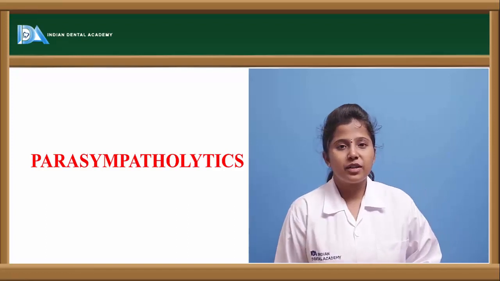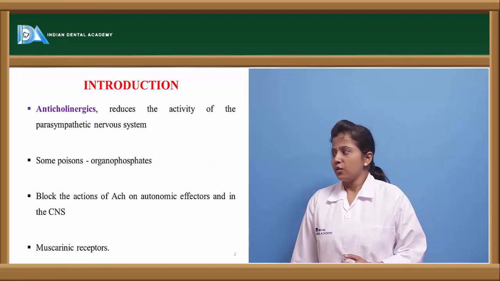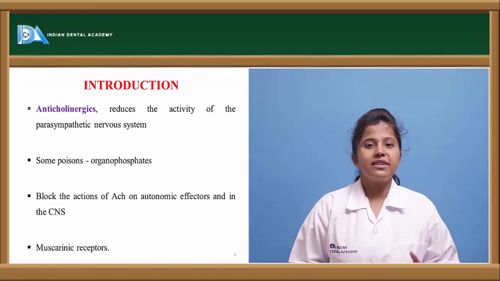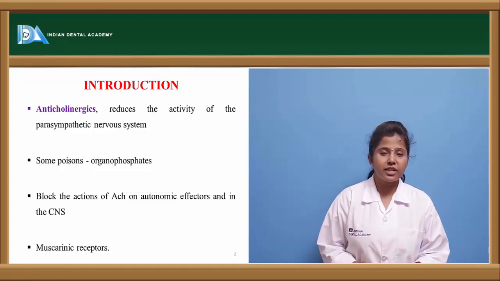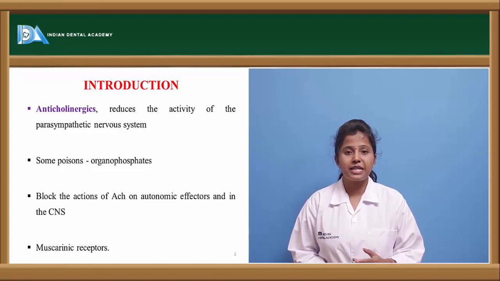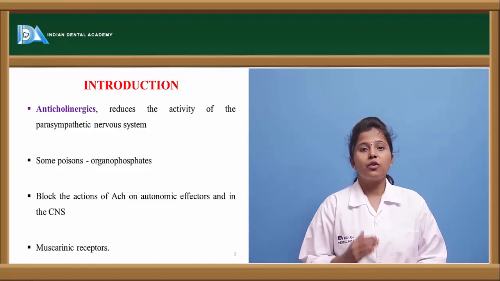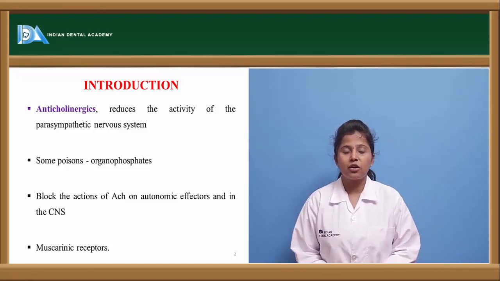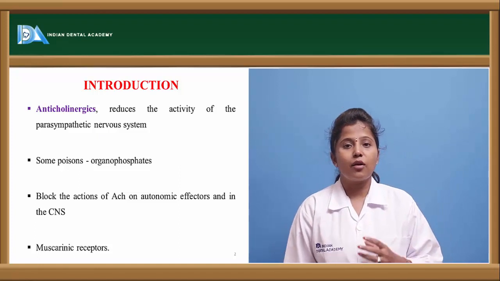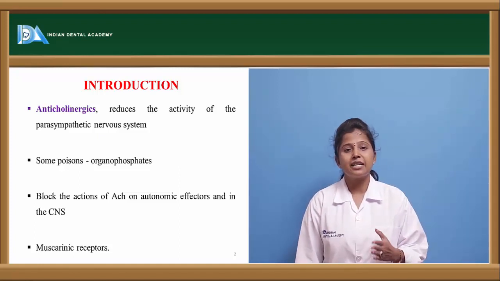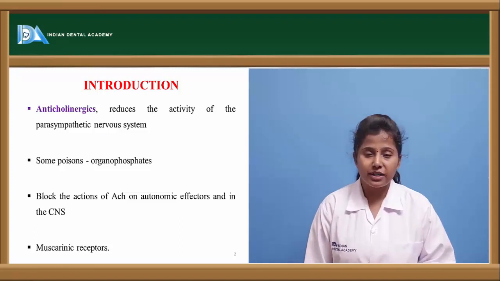The other topic which we are going to discuss is parasympatholytics. So what are these parasympatholytics? These are the drugs which antagonize the action of acetylcholine. Acetylcholine is one of the neurotransmitters in the cholinergic system, or else we can say the parasympathetic nervous system. The drugs which antagonize the action of parasympathetic stimulation are called anticholinergic drugs. And there are some poisonings, organophosphorus compounds, which also show anticholinergic actions under some poisoning conditions.